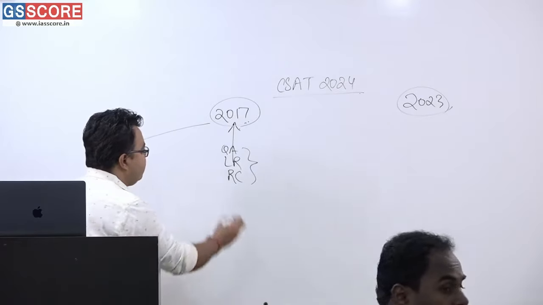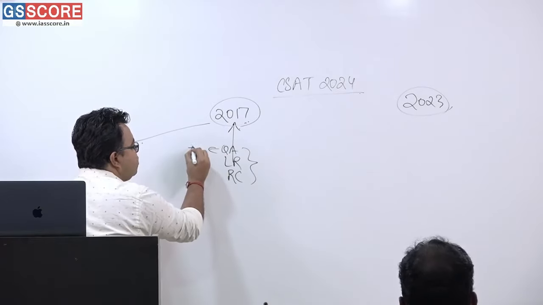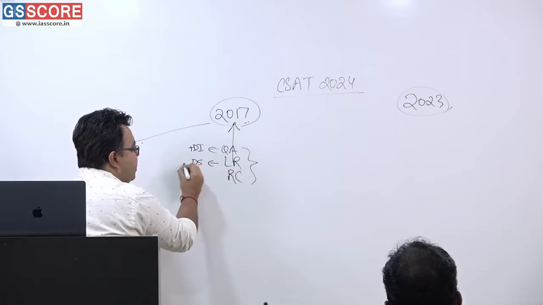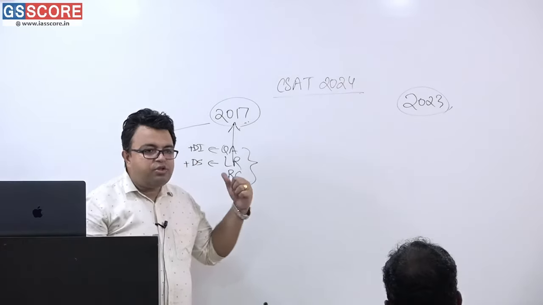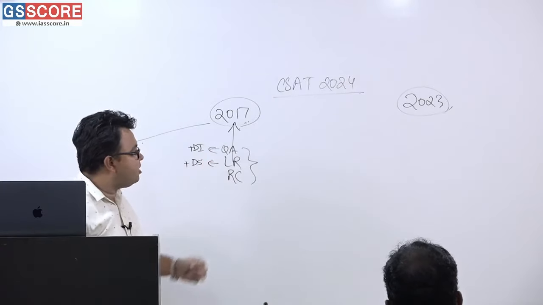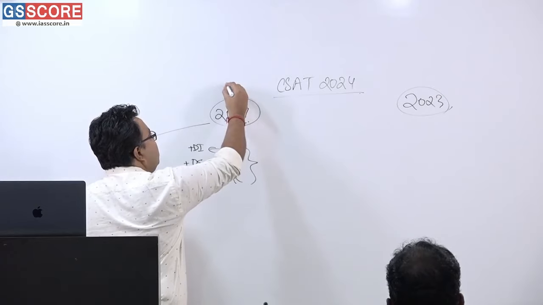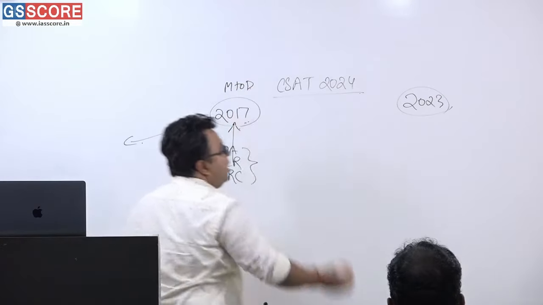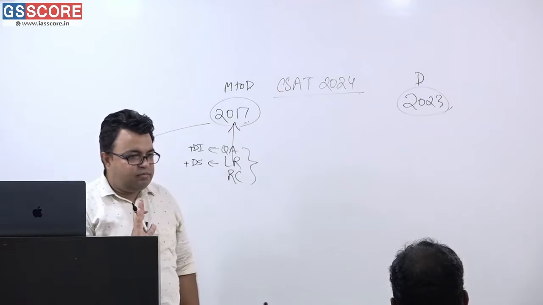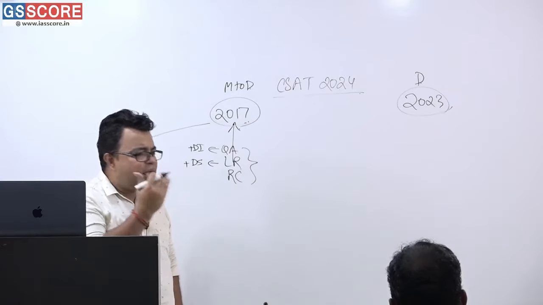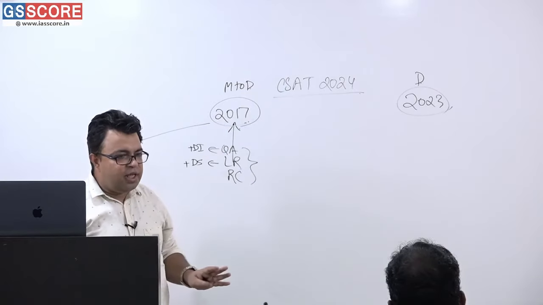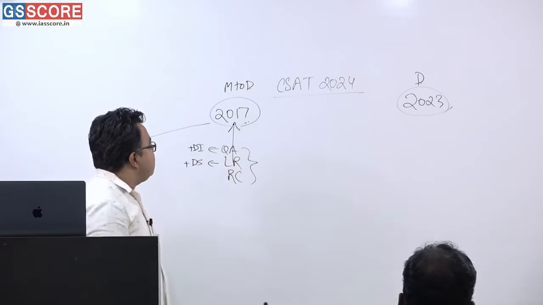Now in QA, one section is DI, and in LR, one section is DS. Questions have come from these areas, but that was not so in 2017. The difficulty level was medium to difficult. Compared to earlier years, it was moderately difficult. After this, what happened?